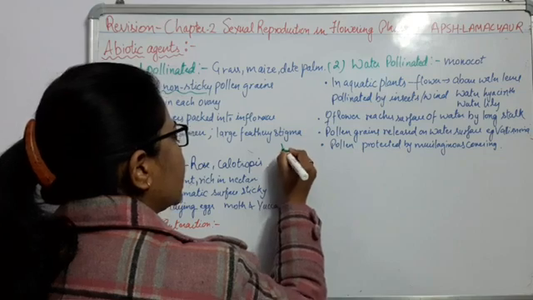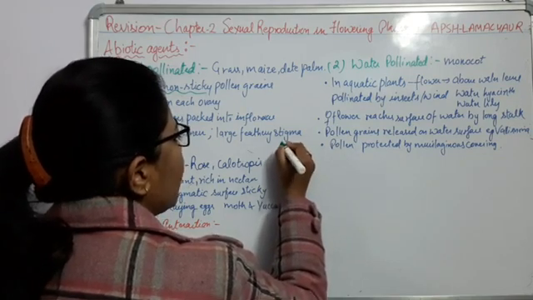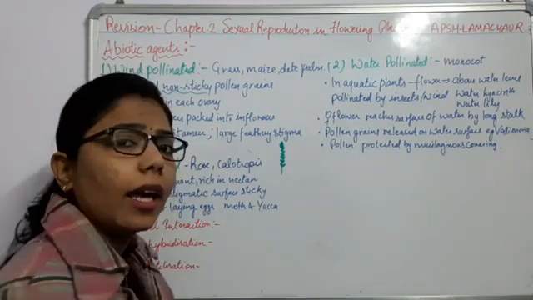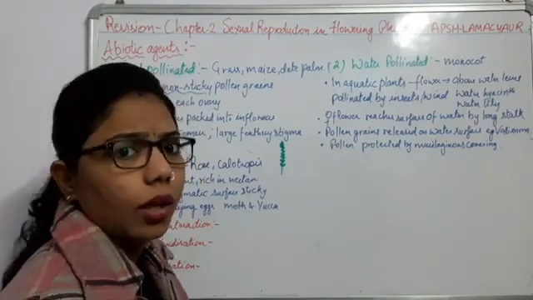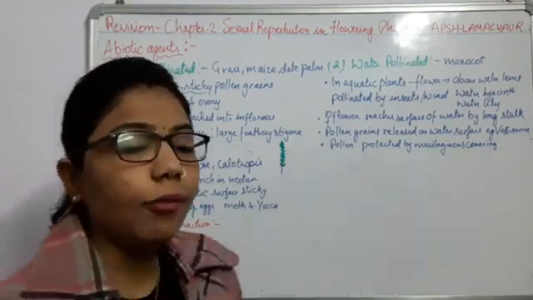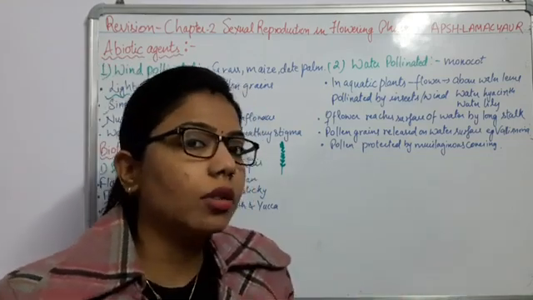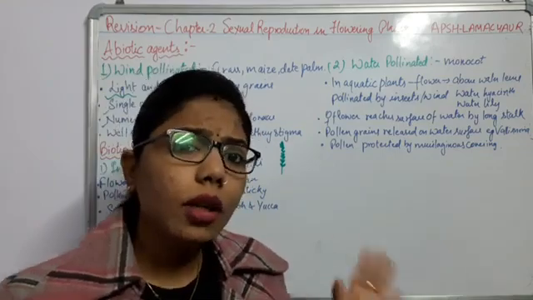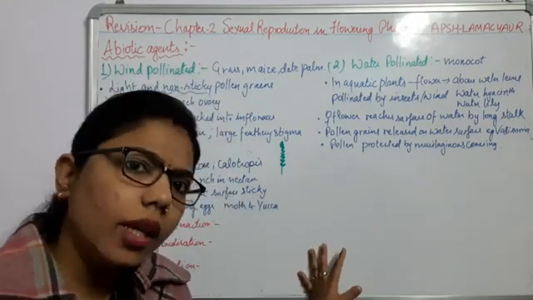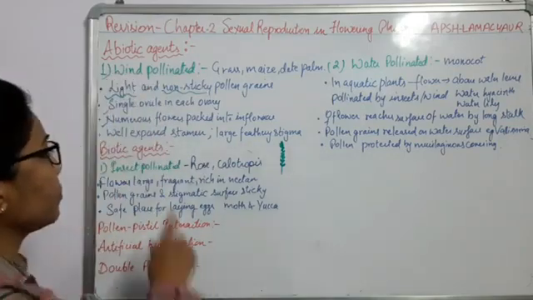So why is this type of inflorescence there? Because if there are so many flowers, each flower has the tendency to release more and more pollen. If there are more flowers in the inflorescence, there will be more chances to accumulate the pollen grains, and more chances of pollination as well as fertilization. Pollination leads to fertilization, right?